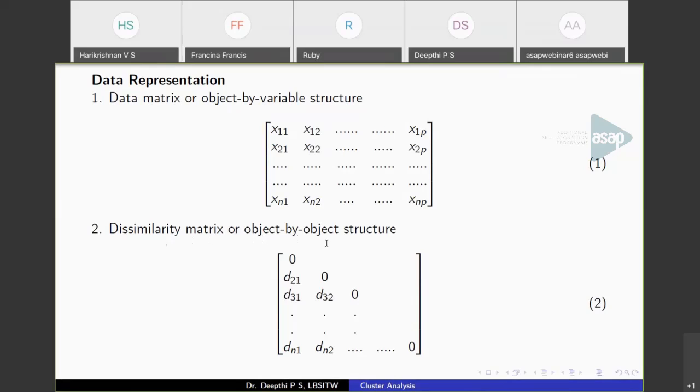So these are the representations that are normally used in clustering. The data matrix representation, where you will be storing the attributes as such, or the dissimilarity matrix, where we'll be storing the distance between objects in the matrix.